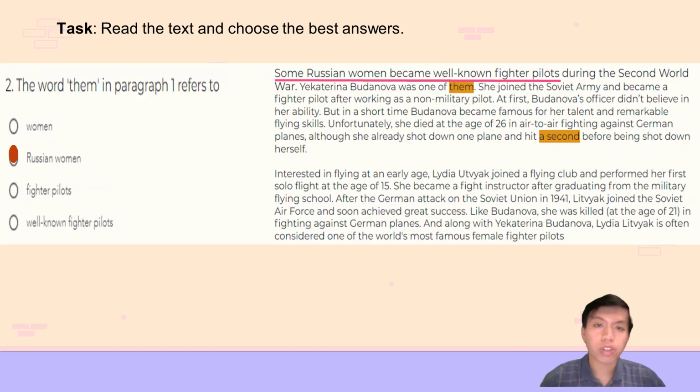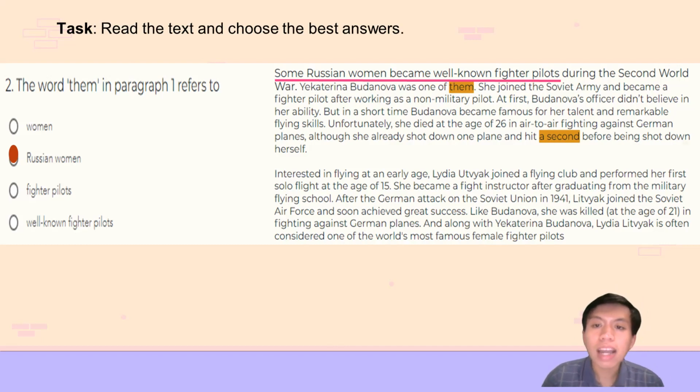Next is question number 2. The word "them" in paragraph 1 refers to, and the answer is Russian women. For this type of question, you need to read the text, scan and underline the evidence. The evidence here is "some Russian women became well-known fighter pilots, and Budanova was one of them."